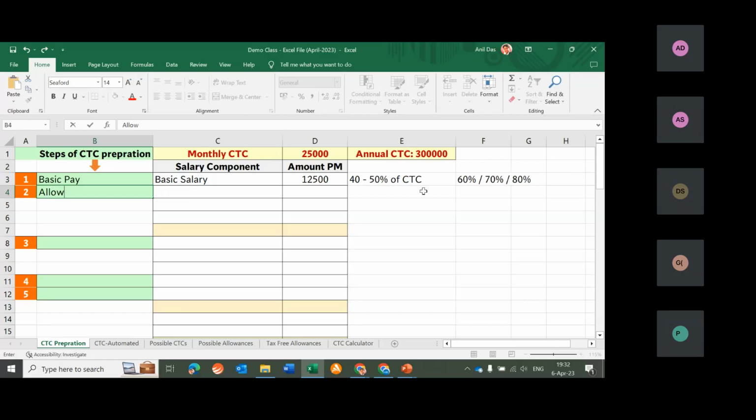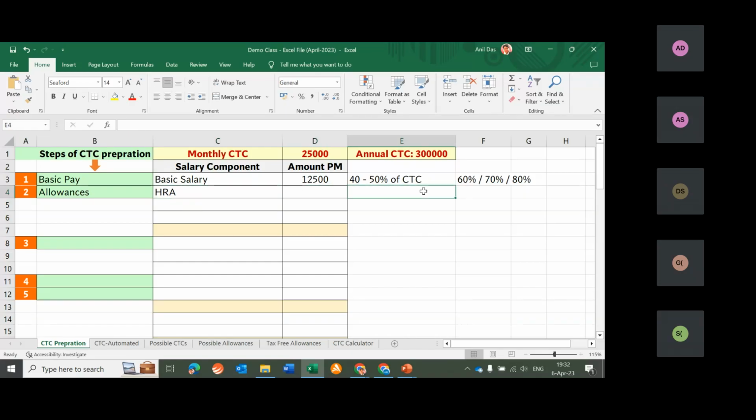The second step was allowances. Can anyone guide me on which allowances you want to keep in the breakup, or do you want me to pick? Let me pick one, and I would be requesting two more from you. Let me pick one allowance which is very common in nature, which is HRA. HRA stands for house rent allowance. You will see that 90% of the companies are keeping house rent allowance as one of the salary components in the CTC breakup.